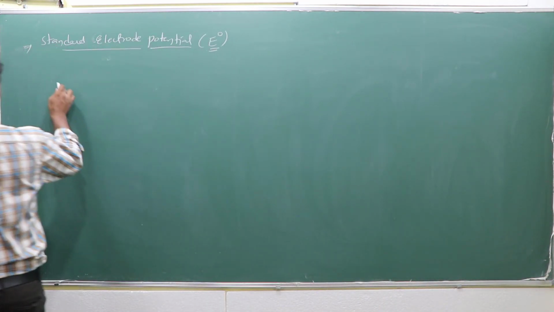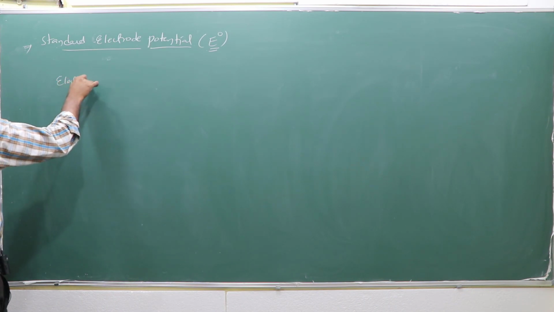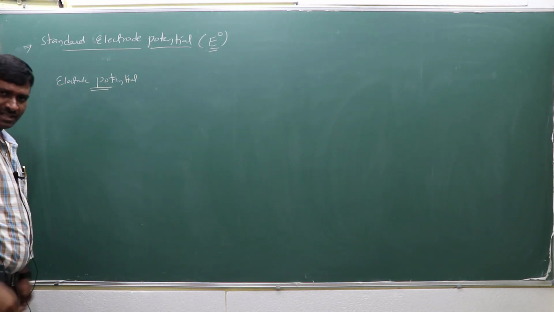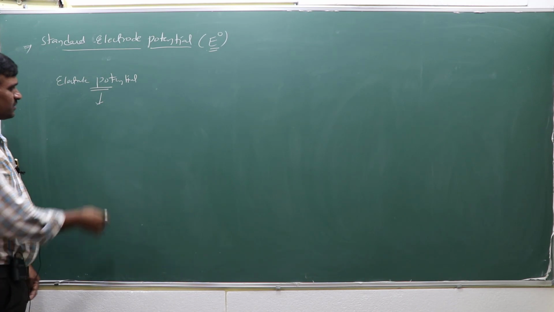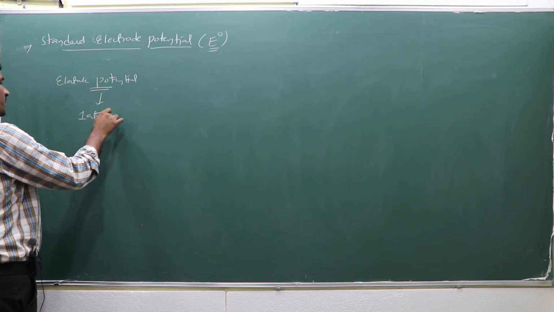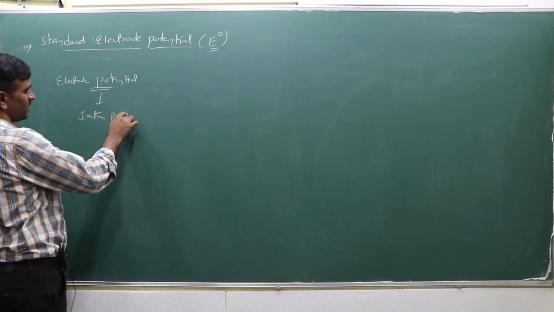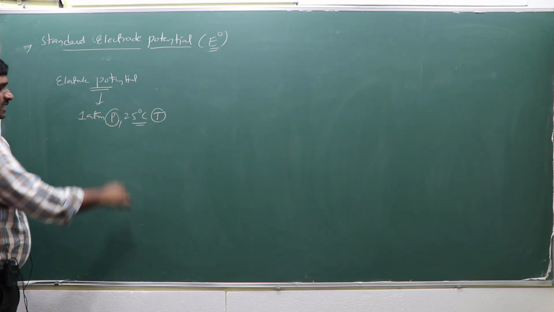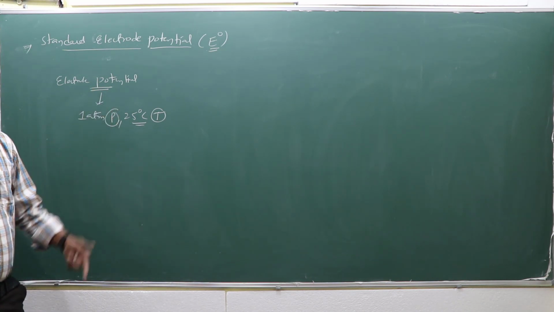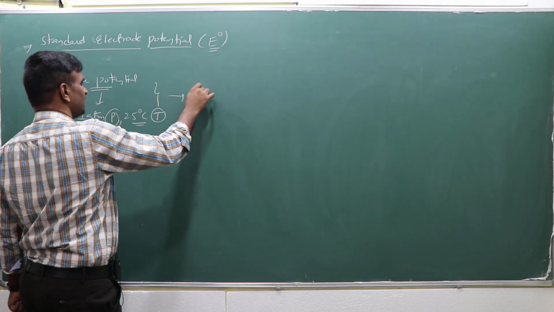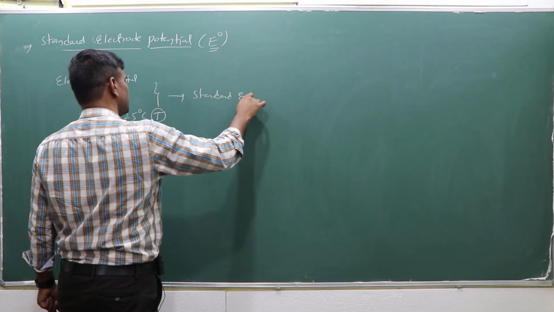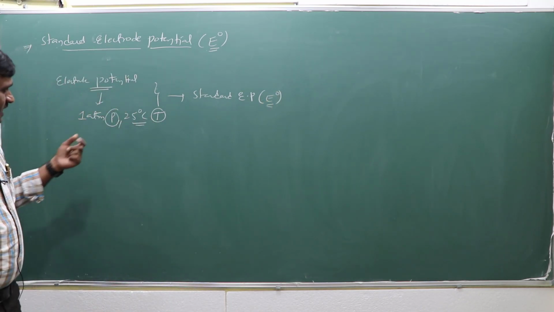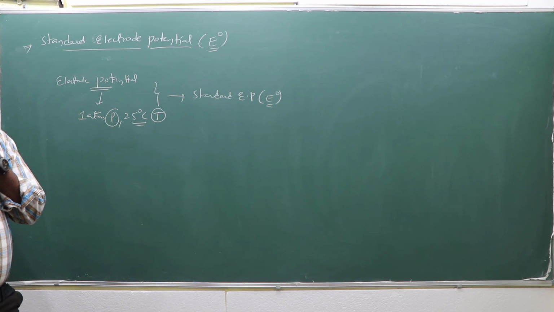The electrode potential is measured at which conditions? 1 atmosphere pressure and 25 degrees centigrade temperature. The electrode potential, if it is measured under these conditions, is called the standard electrode potential, E0. It is measured at 25 degrees centigrade.